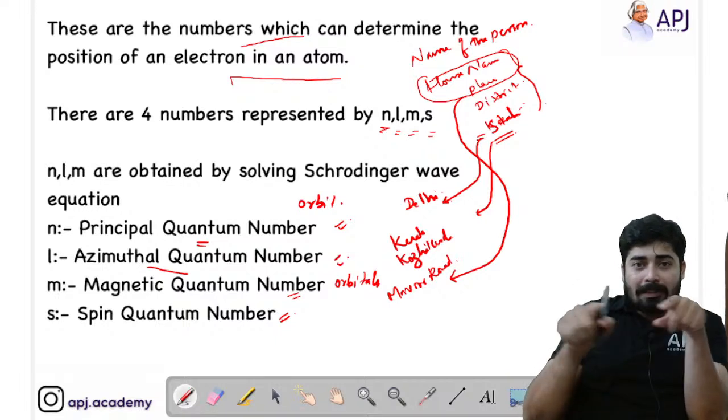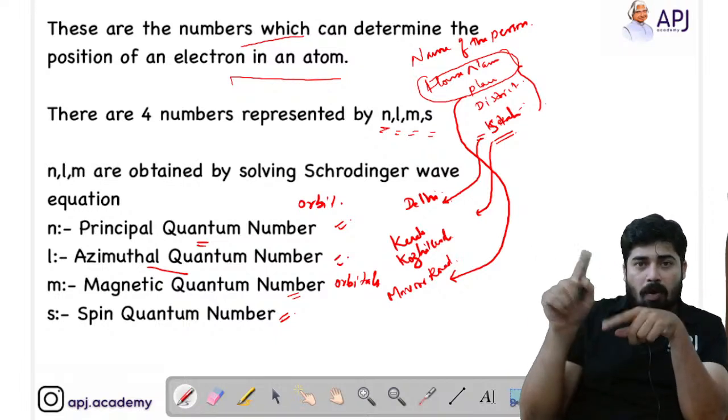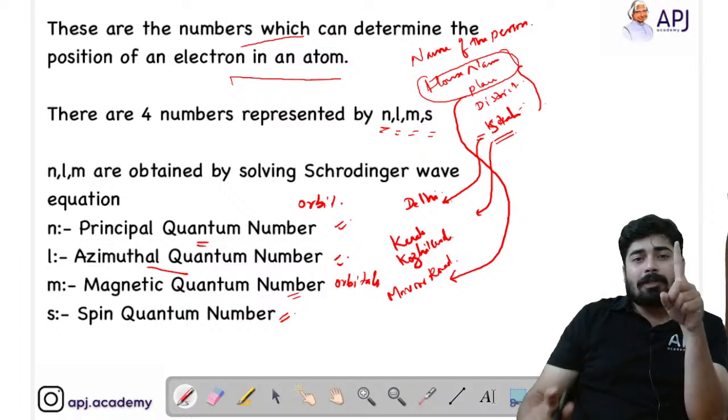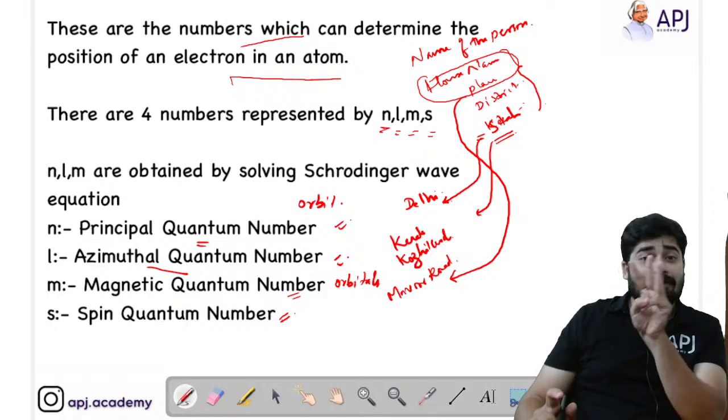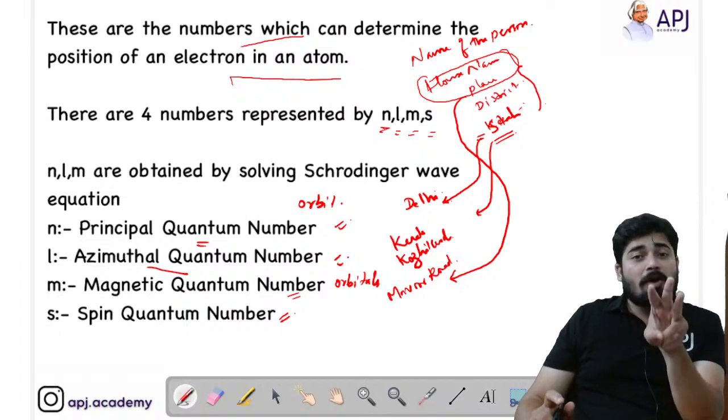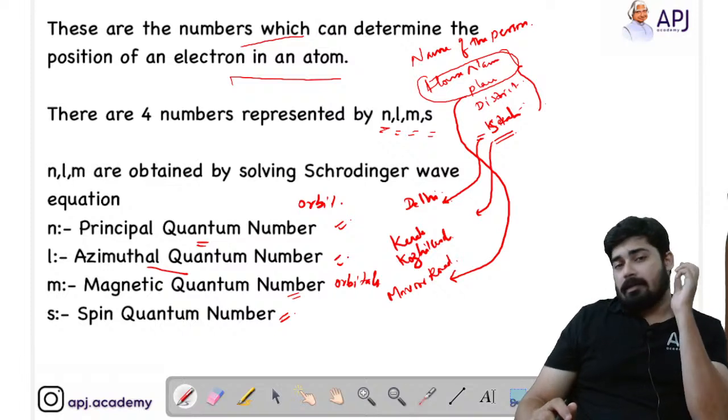Orbitals means the boxes. For the S subshell there is only one box, and for the P subshell there are three boxes, and these boxes are called orbitals.